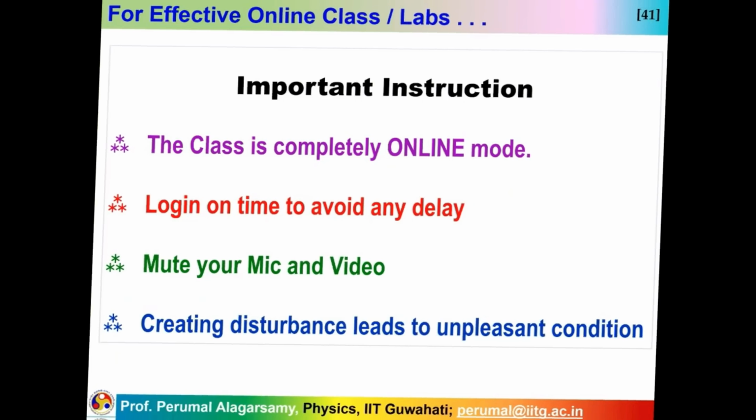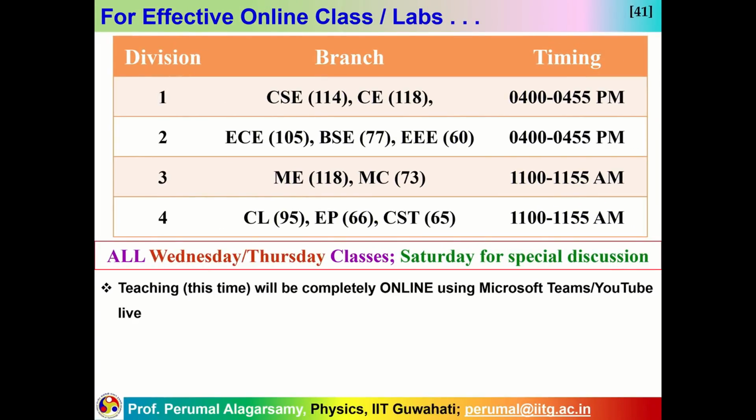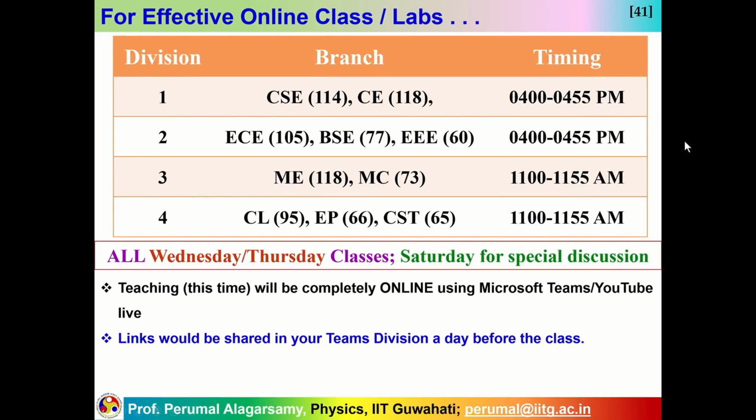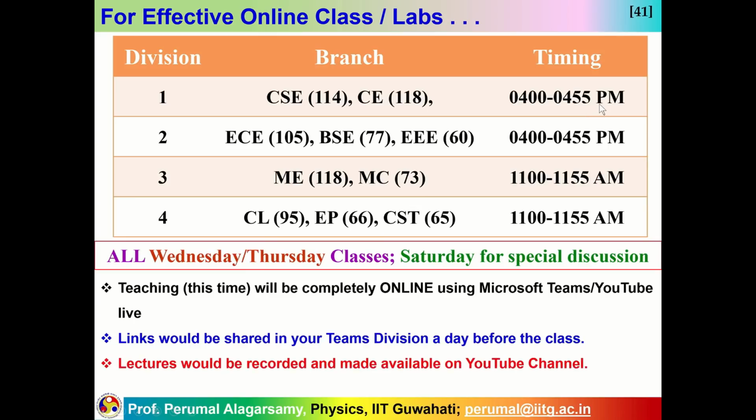Okay students, the class timing for the physics course PH 101 is 4 to 4:55 p.m. in the afternoon for divisions 1 and 2, and 11 to 11:55 a.m. in the morning for divisions 3 and 4. The exact details regarding the classes would be shared later. So we have our classes on Wednesday and Thursday, 2 days per week. On Saturday, we may have a special discussion depending on the need, and that would be communicated in due time.